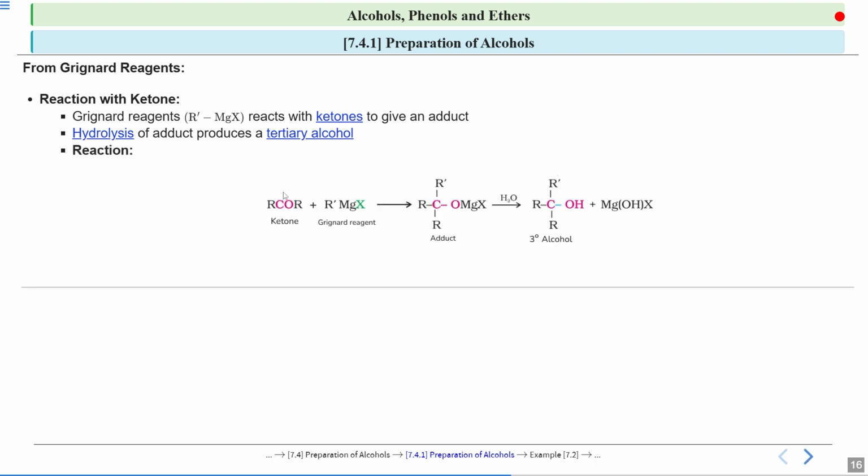Now look, this is a ketone with R, C double bond to R'. So see, this adduct is formed. To this carbon, this R group and this R' group are getting attached. And what is left? This OMgX. So this OMgX is the adduct.